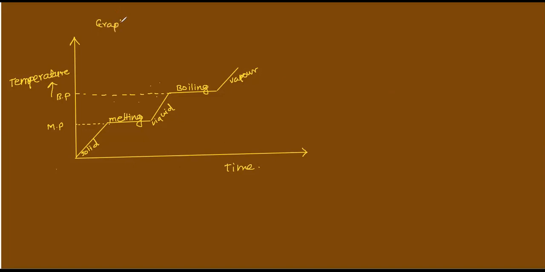Zero. You can write here state change. Graph for state change. So note down this and let's move ahead. Let's solve some problems so that you will understand perfectly.